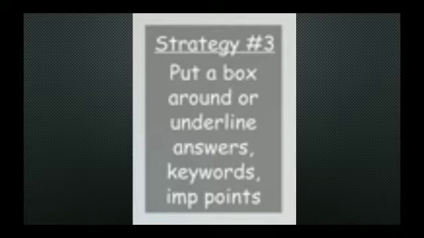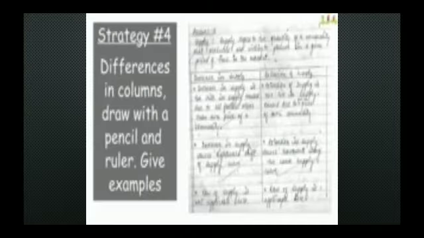When answering the objective question or one sentence answer, underline the answer or main keyword or put a box around. If the question is to distinguish between, then answer the question in columns. If it is 2 marks question, try to give 4 points with examples. Always use pencil and ruler for making the columns. If the question is for 5 marks, you are expected to write at least 5 points and always summarize the long questions in the last sentence.